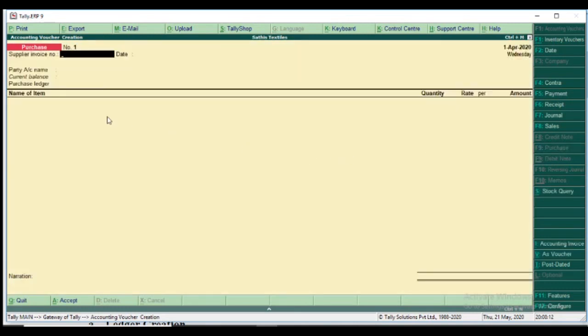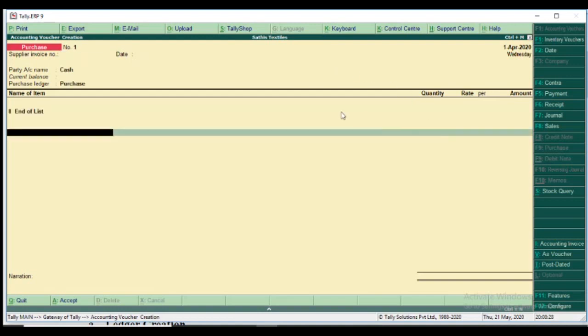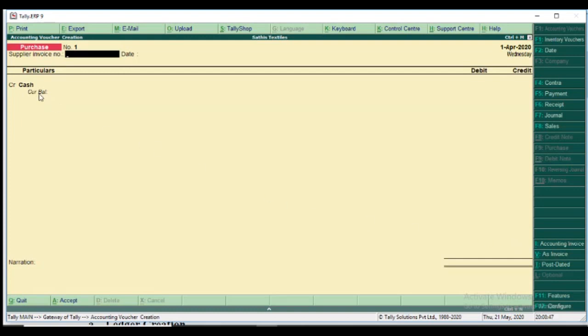The F9 purchase voucher entry pane is in invoice mode, but we talk about only the voucher mode, so this invoice pane is not used now. So we change this pane by clicking Ctrl+V as voucher. Yes, I click it. Automatically it comes in voucher mode, with CR and DR.